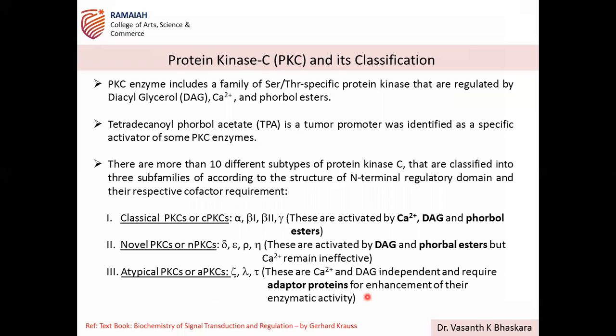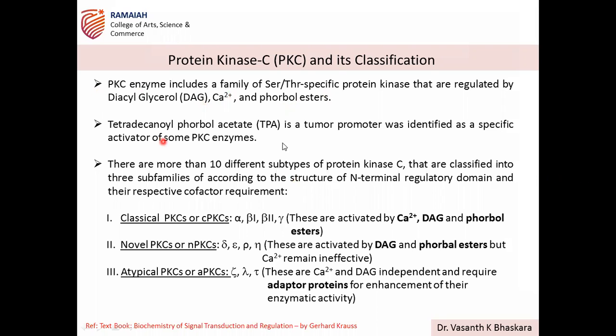So if there are no questions, then the next and last kinase is protein kinase C. Protein kinase C is also another form of serine threonine specific protein kinase that is regulated by three important molecules, which are known as diacylglycerol, this is DAG, then calcium, and 4-ball esters, TPA. So these three molecules will control protein kinase C.